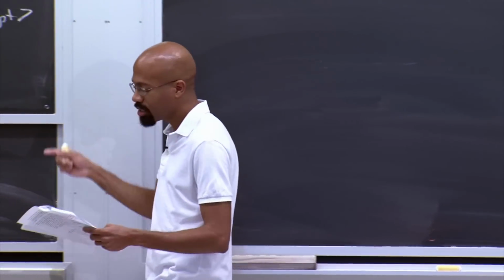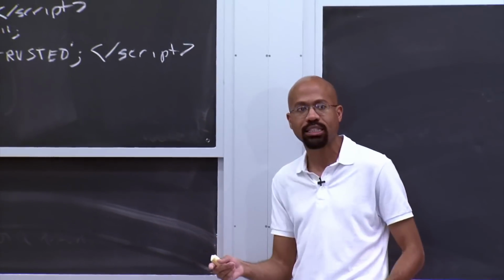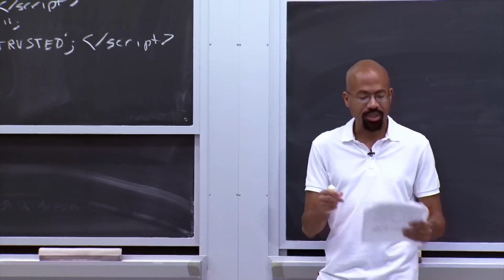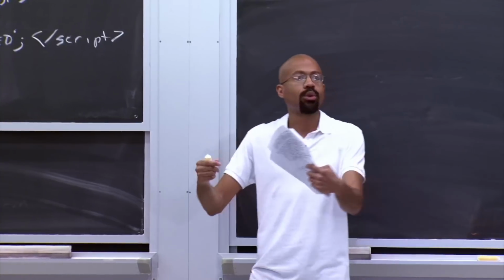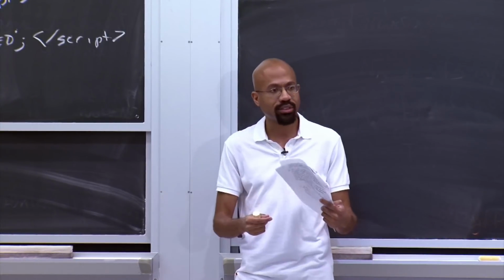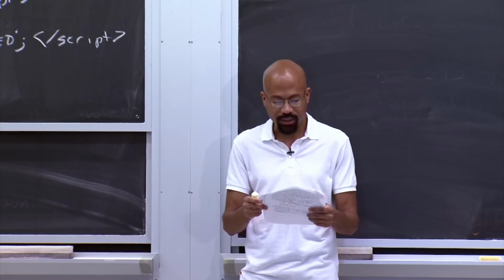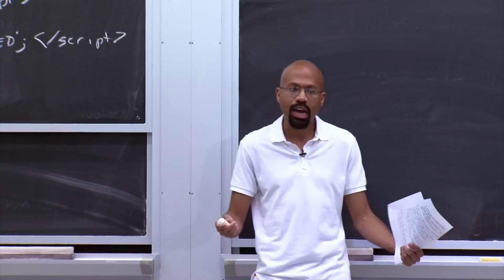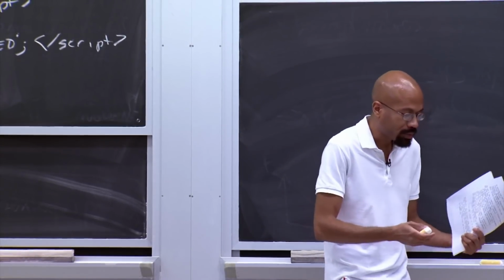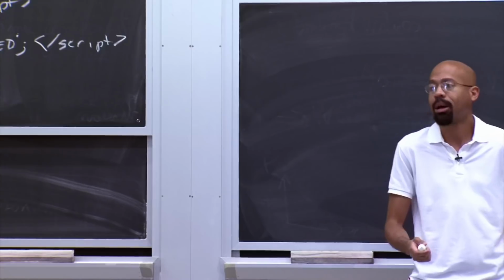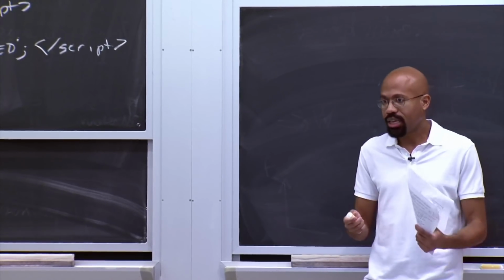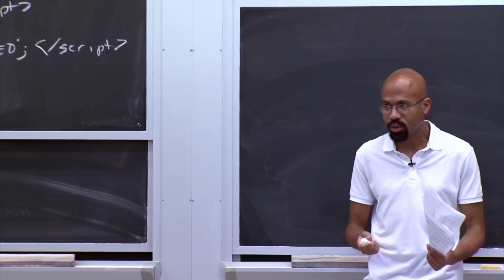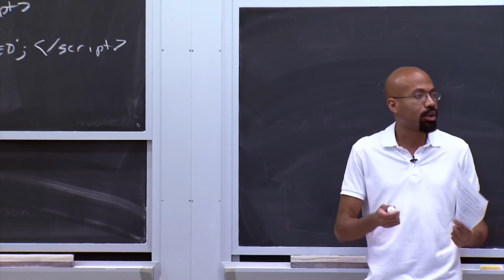So anyways, in this lecture, we're going to focus on the client side of the web application. In particular, we're going to look at how we can isolate content from different web providers that has to coexist somehow on the same machine and the same browser. And so at a high level, there's this fundamental difference between the way you traditionally think of a desktop application and the way you think of a web application, right? Abstractly speaking, most of the desktop applications that you use, you can think of as coming from a single principal, right?